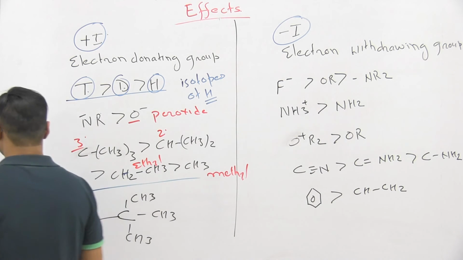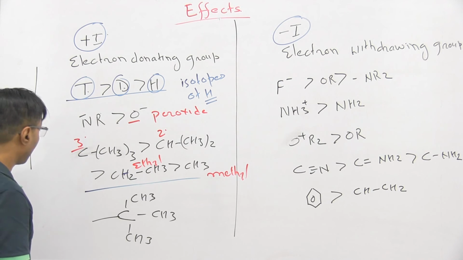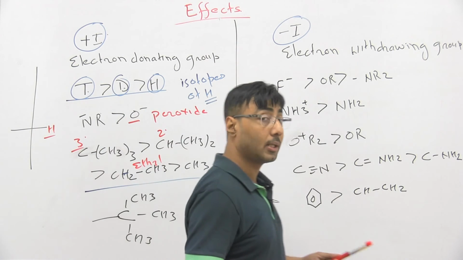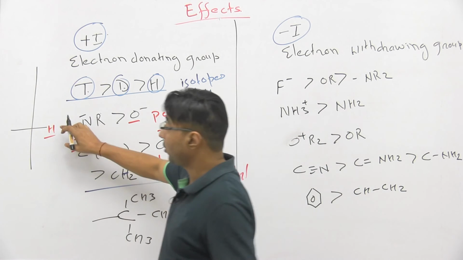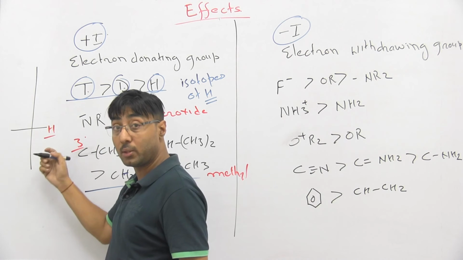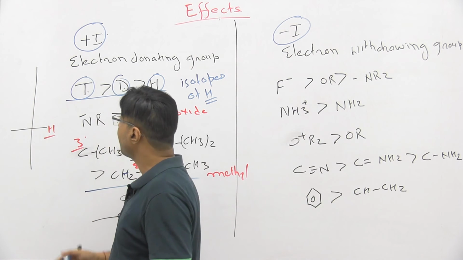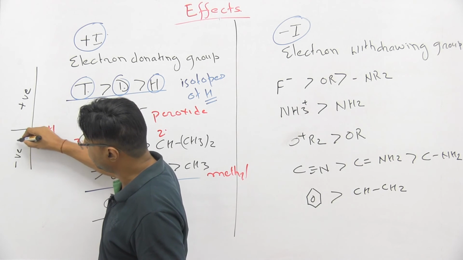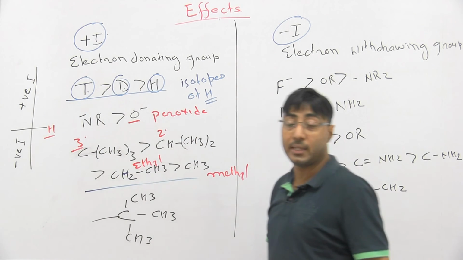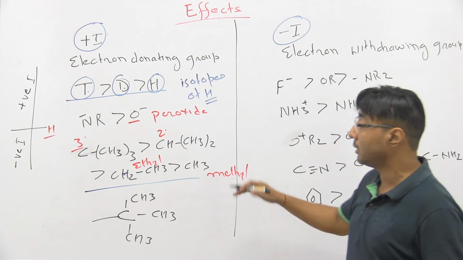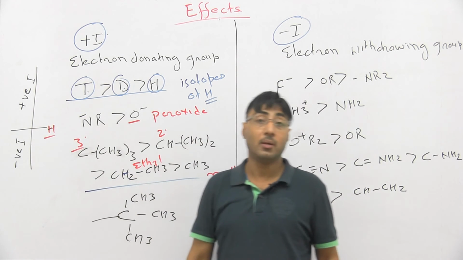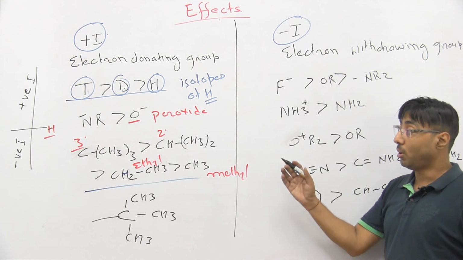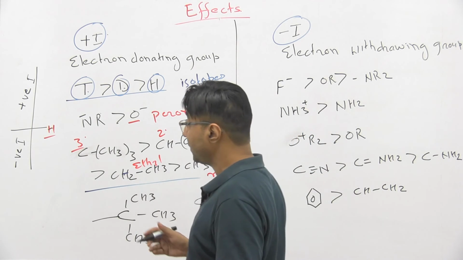This scale has been prepared on the basis of electron donating or electron withdrawing capacity with respect to hydrogen. We have divided the entire molecule or group into those which can donate the electron and those which can withdraw the electron, with respect to hydrogen. Electron donating is considered positive I effect, and this one is considered negative I. So hydrogen is generally taken as 0. Hydrogen is not part of positive I effect or negative I effect; it acts as a reference element. So this scale has been designed on the basis of electron donating or withdrawing capacity with respect to hydrogen.